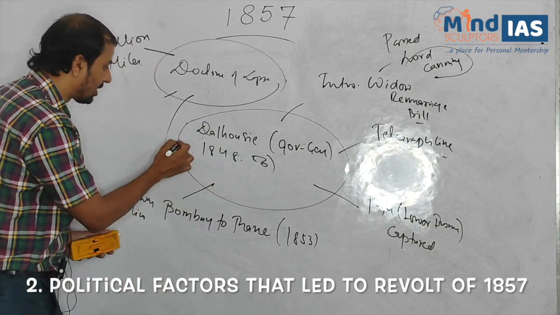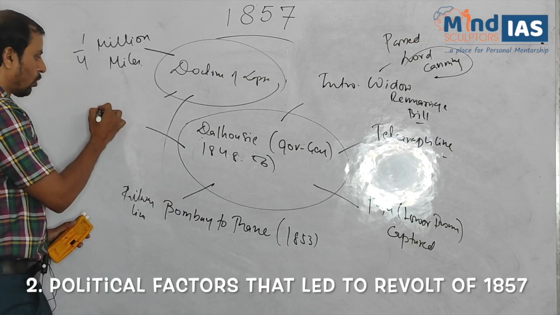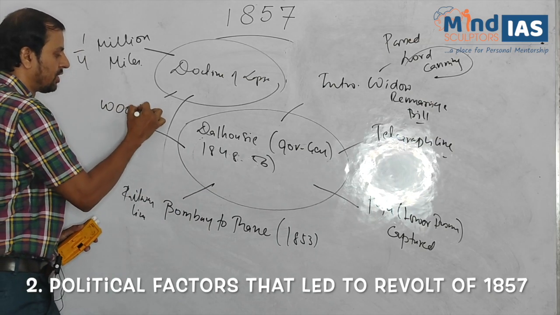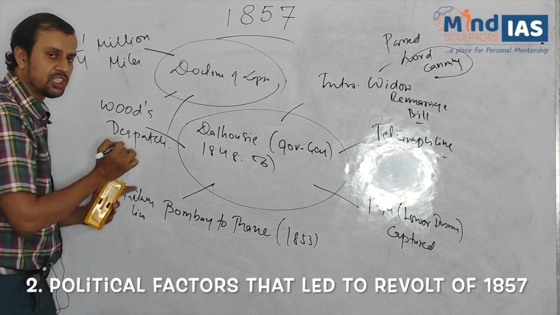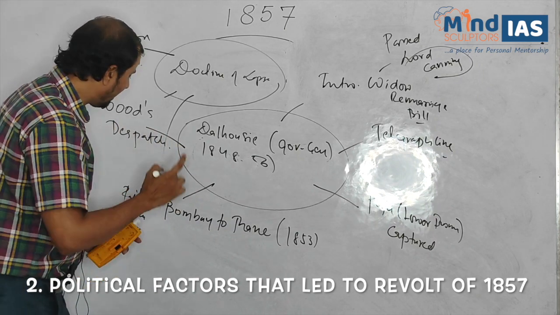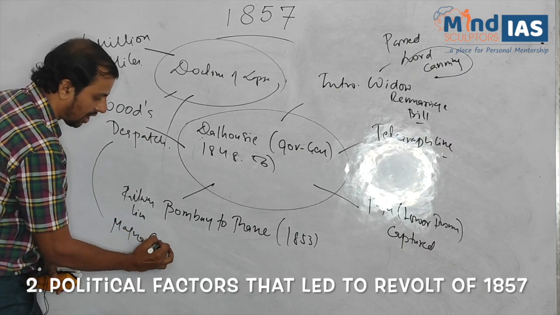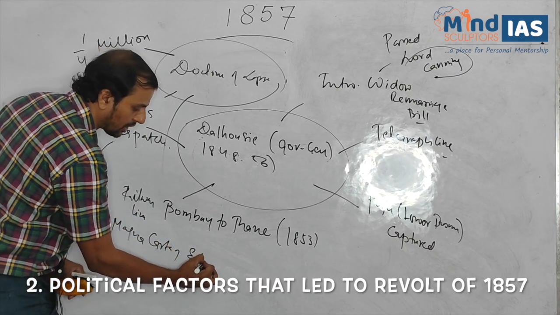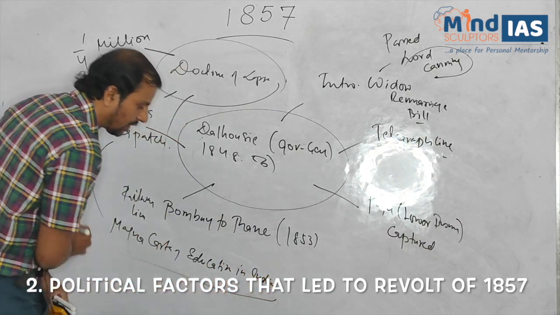Now, what were the other policies or data regarding Lord Dalhousie? Wood's dispatch came during his tenure. How is it important? It is considered as the Magna Carta of education in India. Clear?